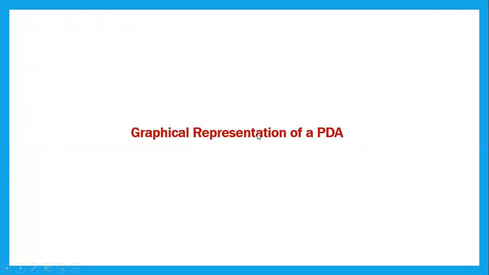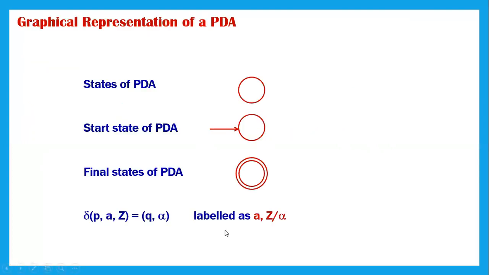So let us see what the graphical representations of a PDA are. Any state can be represented just like a finite automata state. The start state is also just like finite automata and final states are also represented with double concentric circles. The transition function, let's say delta of P comma A comma Z is equal to Q comma alpha, is represented with A, the input symbol, comma the top of the stack, and then what it is moving to, the new value. That has to be represented on the transition diagram.